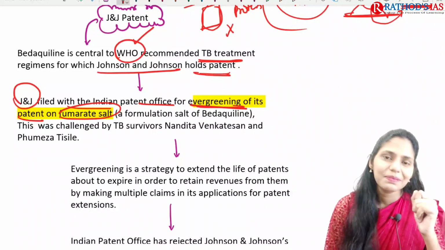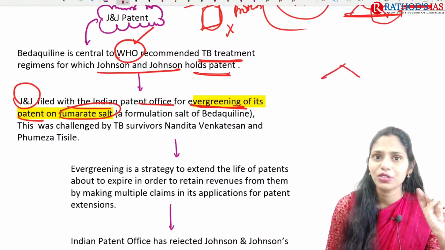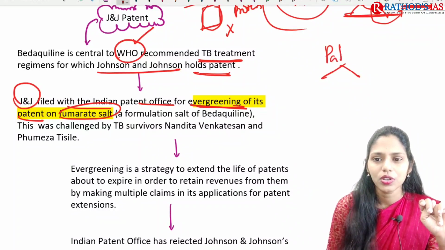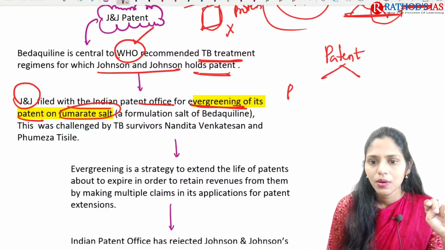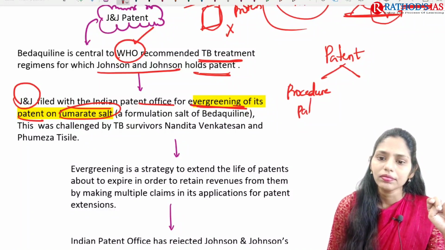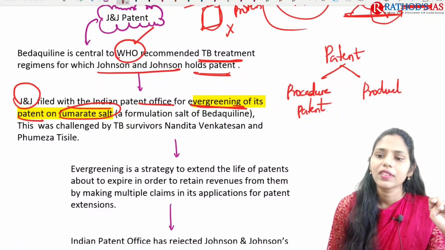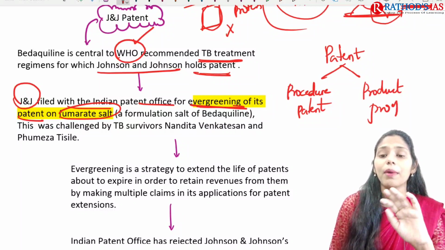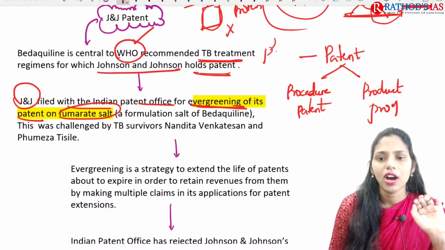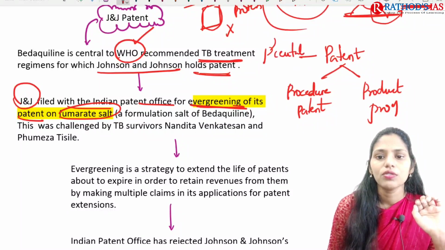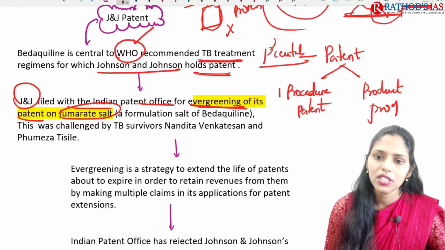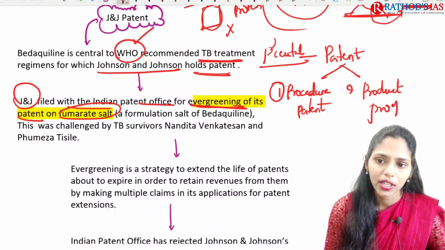So actually in patents we have two types of patents. So this is also important. First one is procedure patent. Second one is product patent. I am talking about pharmaceutical products. So we have two types of patents. First one is procedure patent, second one is product patent.